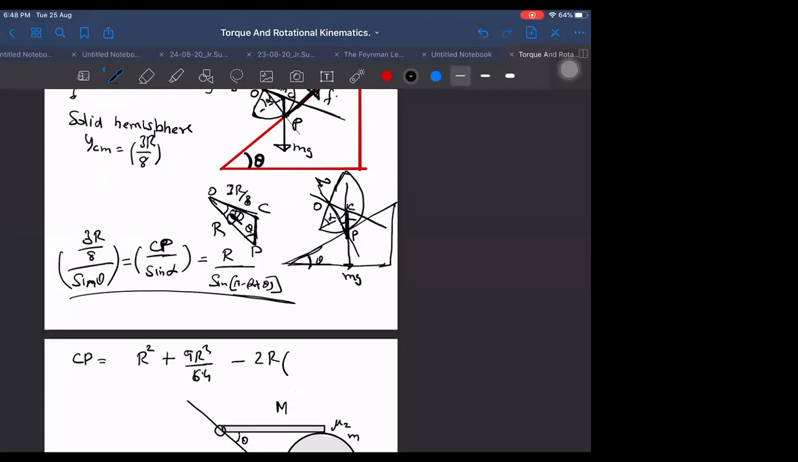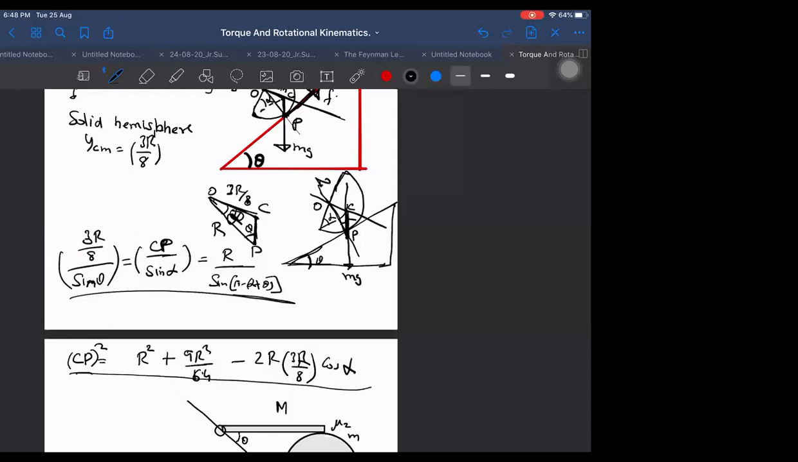So CP square is equal to this. I think this must be enough now, CP square, sir, and under root 2, I think this must be the last CP square.